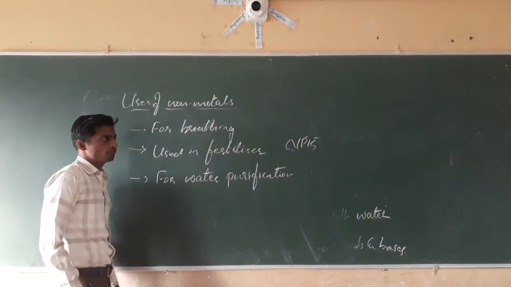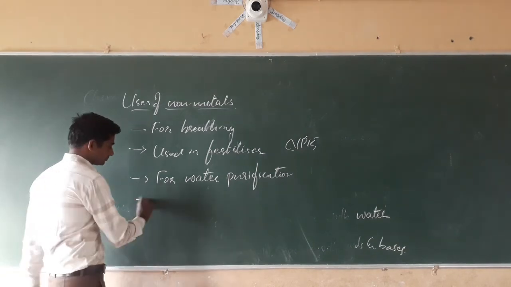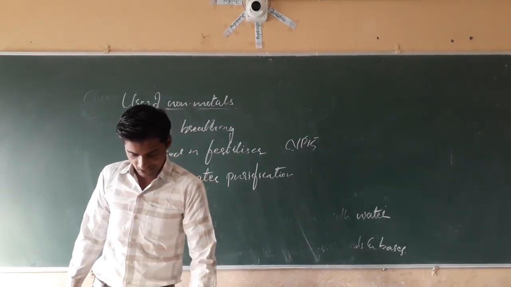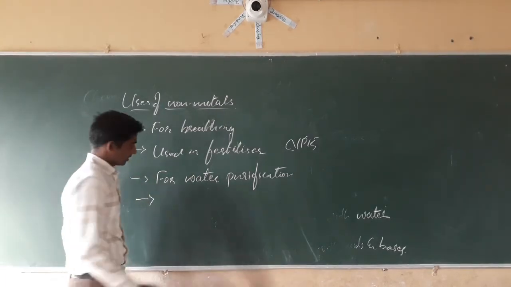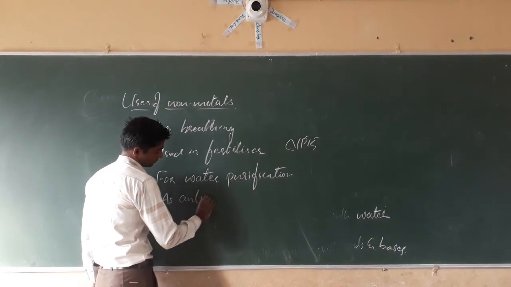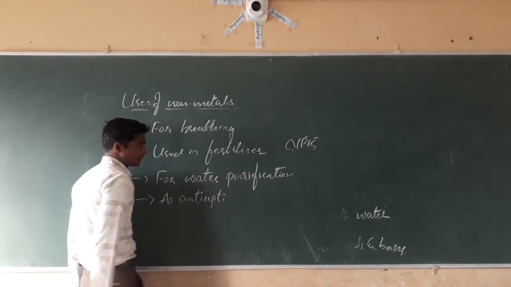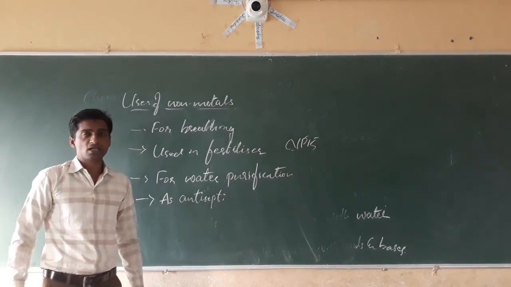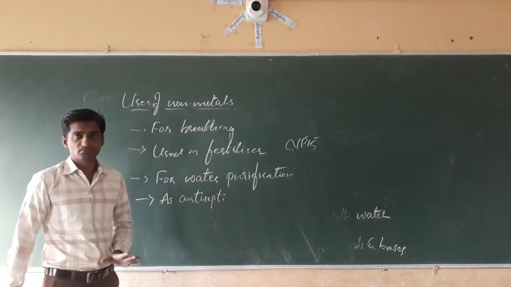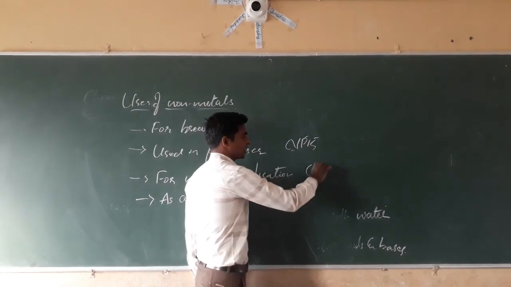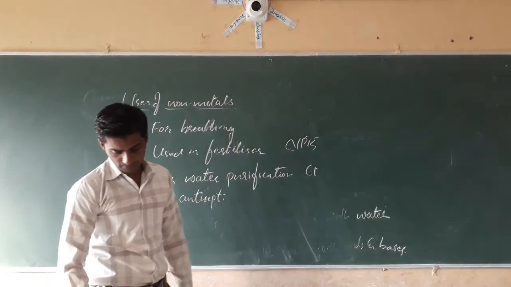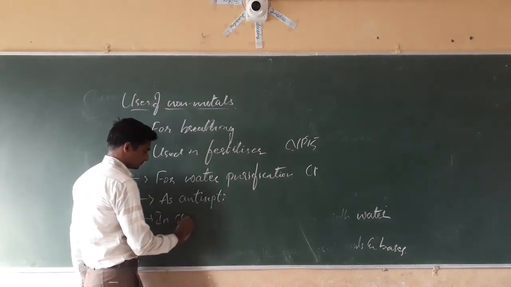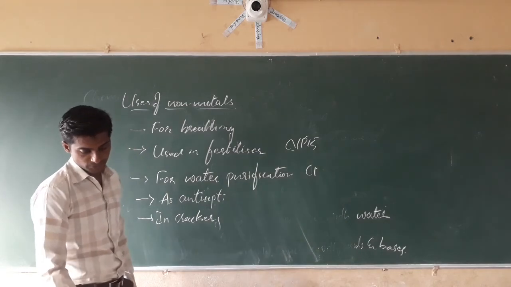Next, we use non-metals in the purple colored solution applied on wounds as an antiseptic. When we get a wound, we use the antiseptic, a purple colored solution made from a non-metal. Then, non-metals are used in crackers, that is phosphorus.